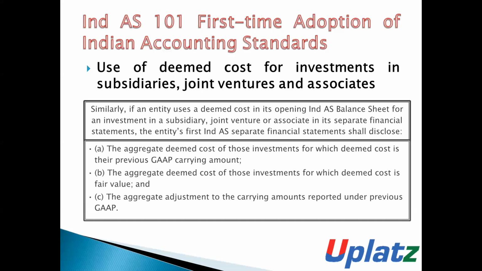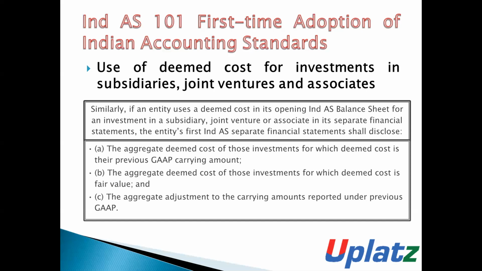Number one, the aggregate deemed cost of those investments for which deemed cost is their previous GAAP carrying amount; the aggregate deemed cost of those investments for which deemed cost is fair value; and the aggregate adjustment to the carrying amounts reported under previous GAAP.